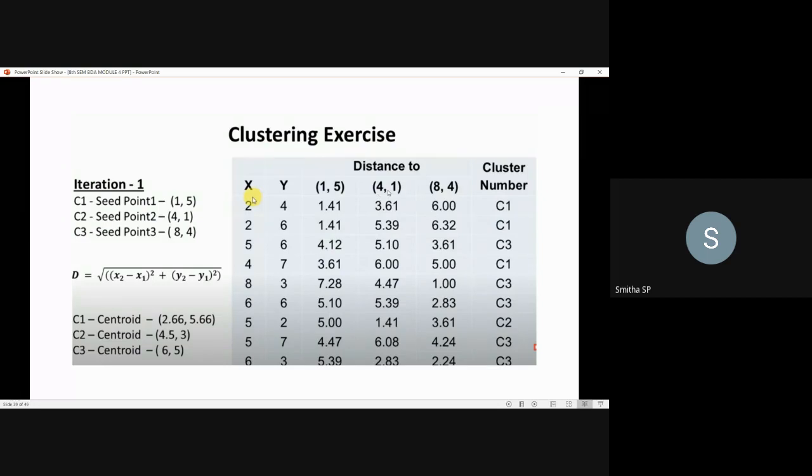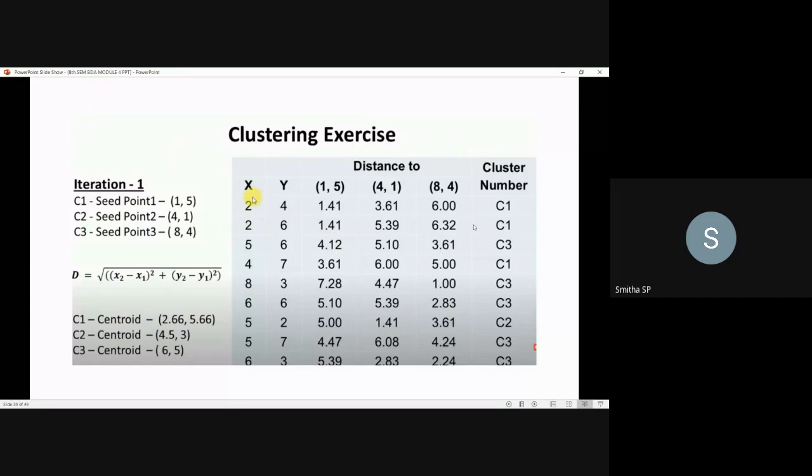Next, move on to the next centroid, 4 comma 1. For 2 comma 4, root of (4 minus 2) squared plus (1 minus 4) squared, you will get 3.61. Similarly, for 2 comma 6, root of (4 minus 2) squared plus (1 minus 6) squared, you will get 5.39. Likewise, you have to calculate for the third centroid also. You will get these values.